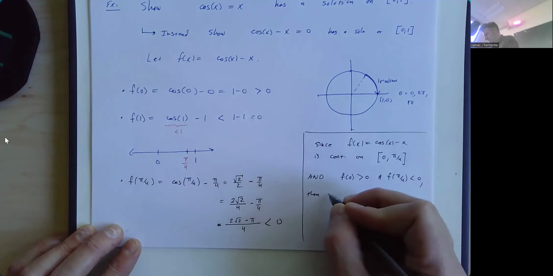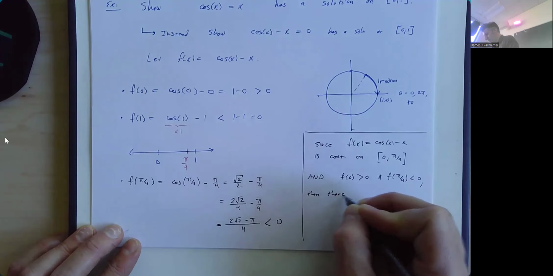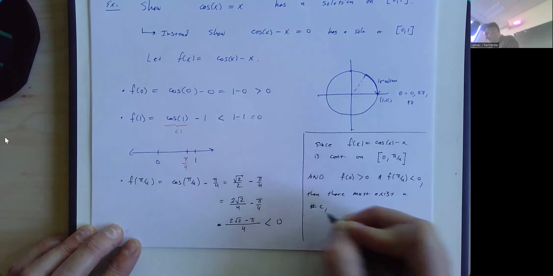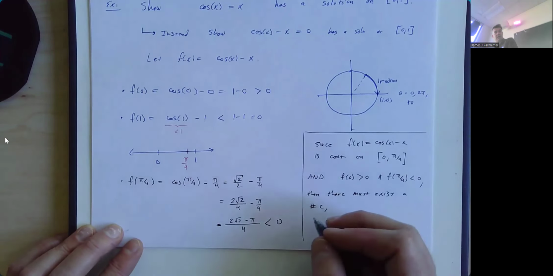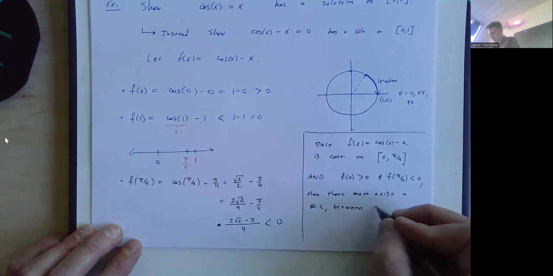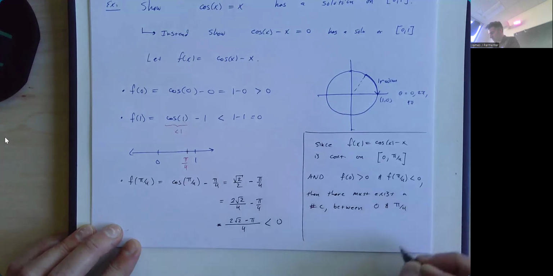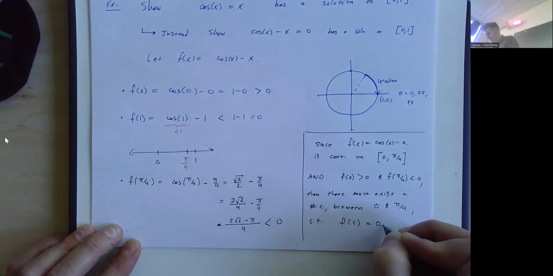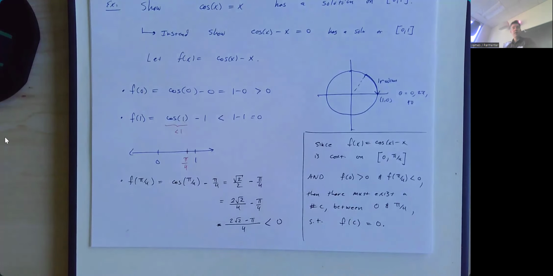then there must exist a number c. I always think you should say where c has to live. Where does c have to live? Between 0 and pi over 4, such that f of c is equal to 0. And that's enough. That means that this equation, cosine x equal to x, has a solution that's between x equals 0 and x equals pi over 4, which is certainly between x equals 0 and x equals 1, because pi over 4 is smaller than 1.